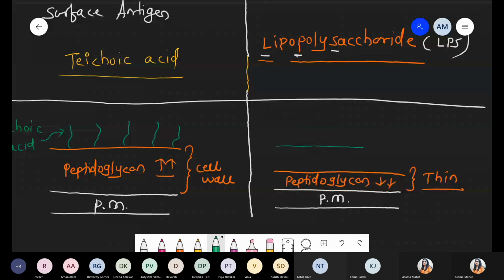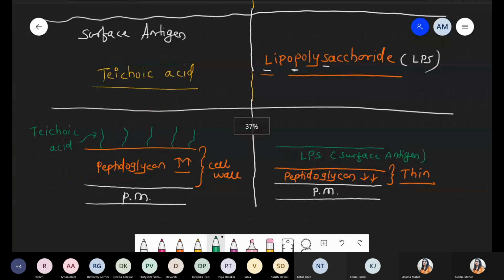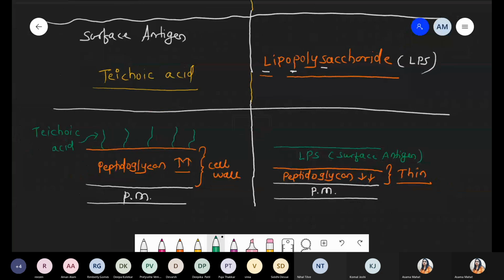Now we are talking about the third layer, that is LPS. Please remember, LPS acts as a surface antigen, a lipid plus saccharide combination. Got it? On that basis, can we say that in gram-positive bacteria the cell wall is a single layer, made up only of peptidoglycan.